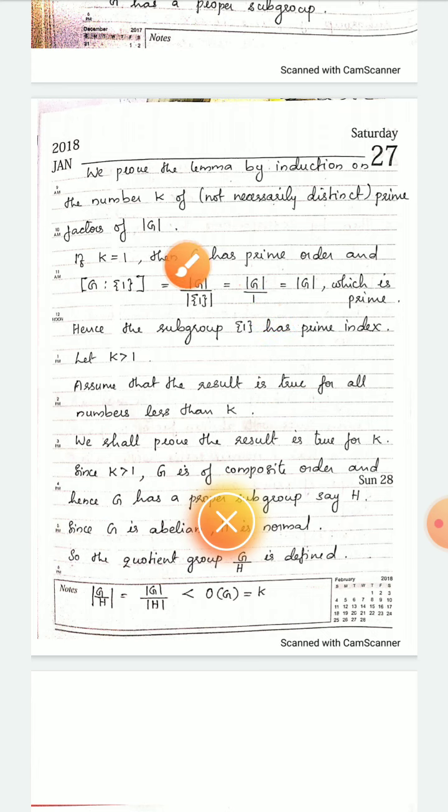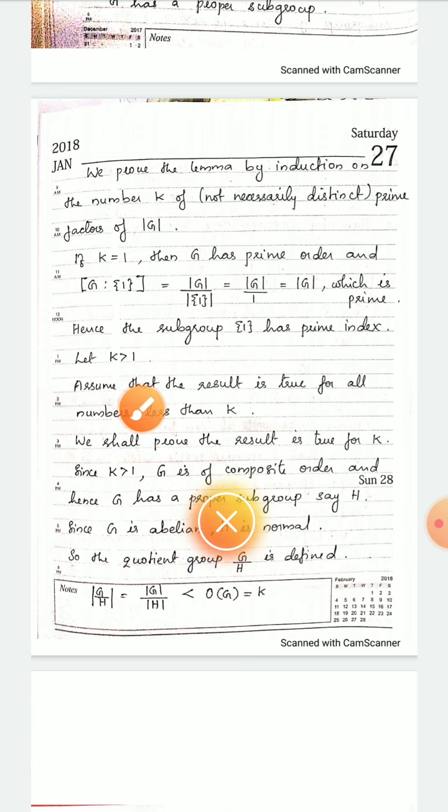And since K is equal to 1, we already said that G has prime order, so the index of G over the subgroup {1} is prime, which means the subgroup {1} has prime index. So if K is equal to 1, we have proved the lemma; we got the subgroup {1} having prime index. Suppose K is greater than 1.